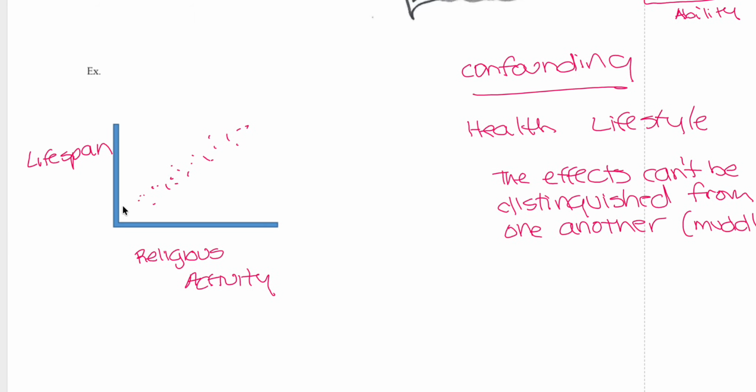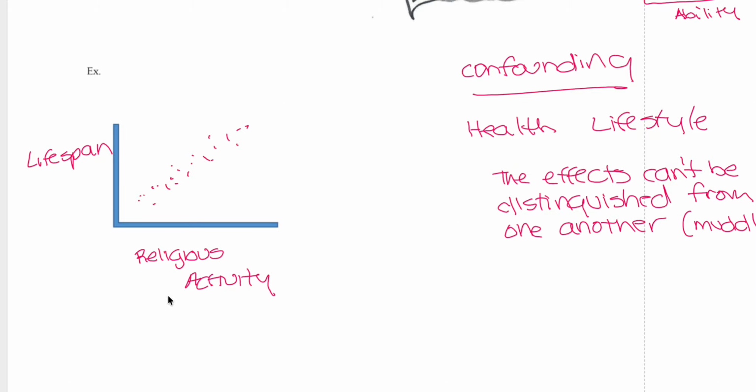And lifespan versus religious activity. This is another scenario we want to focus on, and that leads to another causation, which is confounding variables. After collecting the data, you can see that lifespan and religious activity seem to have a positive, linear, strong relationship. But can we draw the conclusion right away that religious activity leads to longer lifespan?